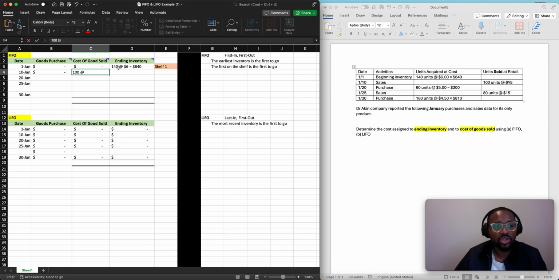Y'all see that? So when we go to our inventory, we sold 100 bikes. So we go to the bike room. On the first shelf of the bike room are 140 bikes that cost us $6. So we're going to take 100 of these bikes, which cost us $6. And that means that our cost of goods sold for that transaction is going to be $600. Okay? So cool.